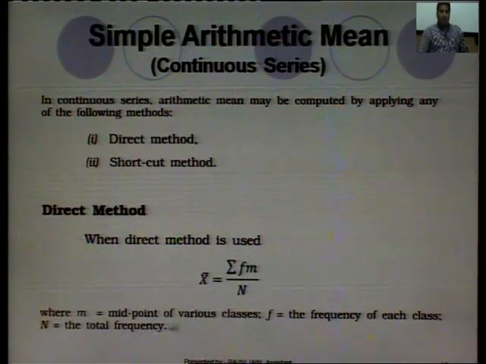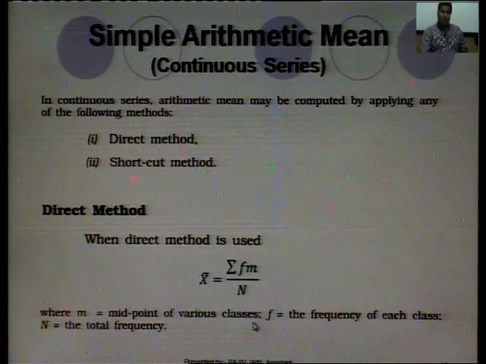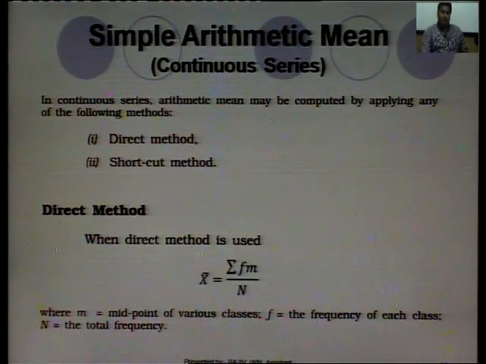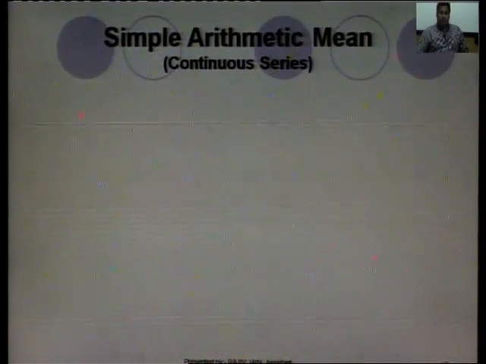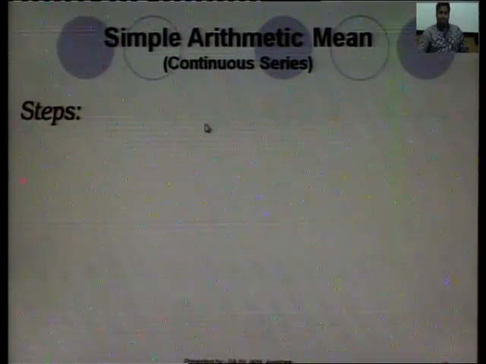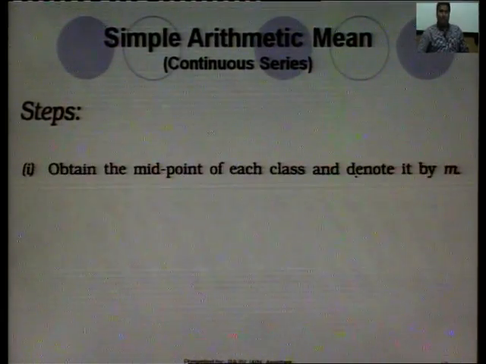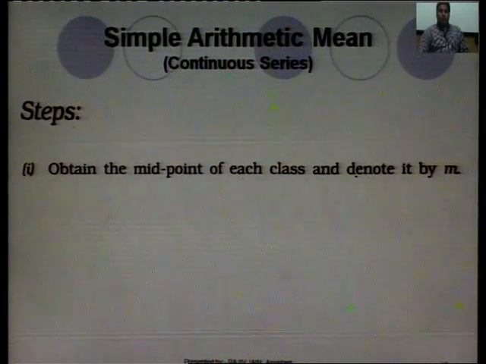M is the mid value of the various classes. For example, there are classes from 0 to 10, 10 to 20, 20 to 30, we will first find the mid value of the classes. F is the frequency of each class, n is the total number of frequencies, the total number of observations. So, step 1 is obtain the mid value of each class and denote it by m.